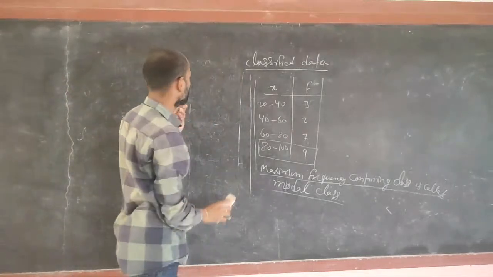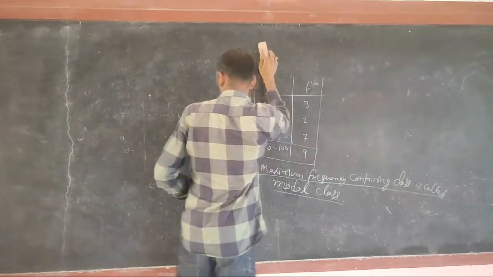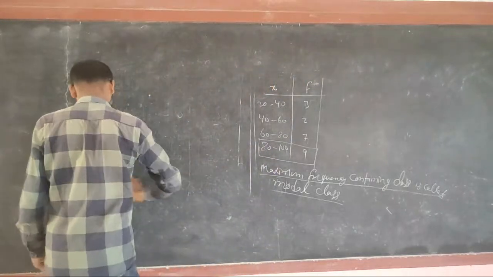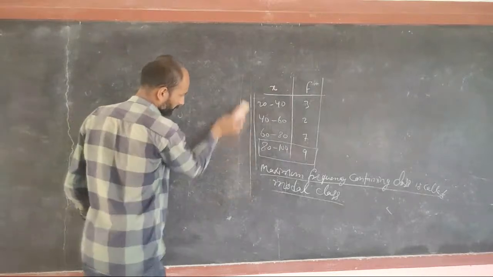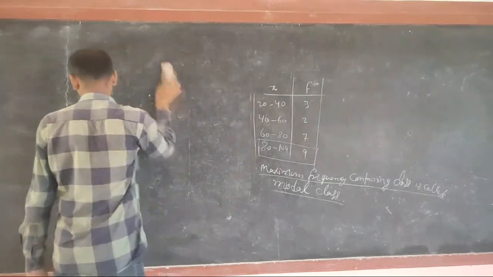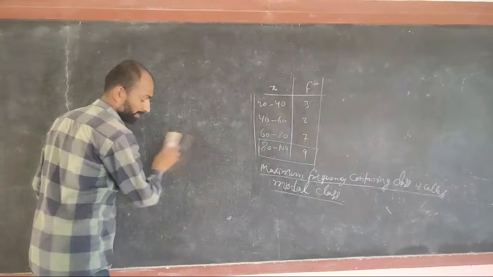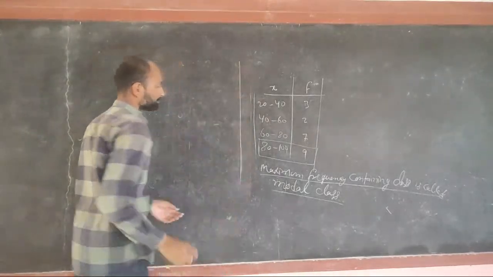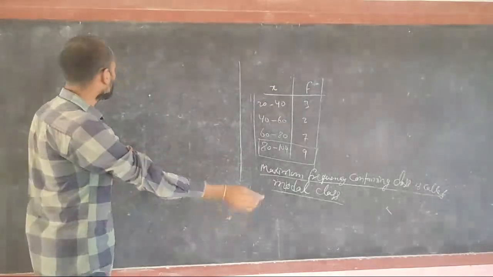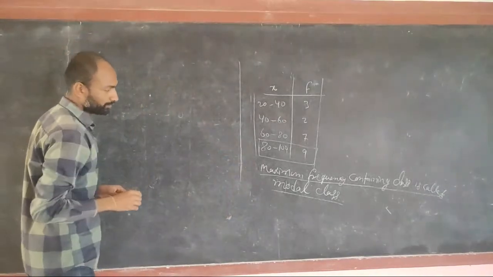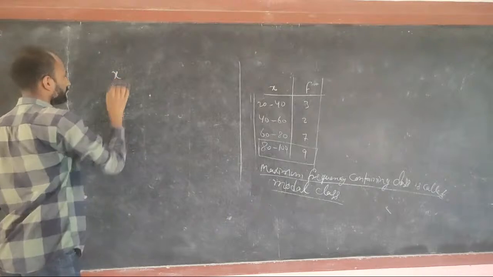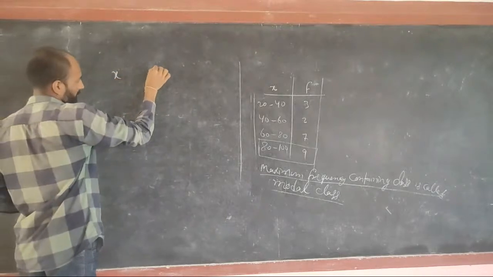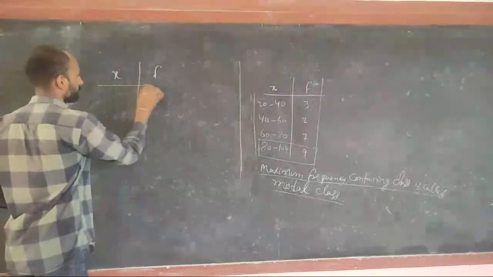Similarly, mean, we have to find the mean of classified data. We will come back to that point, but before that we need to discuss this. Now tell me, if I am giving x and here is frequency, meaning repetition.